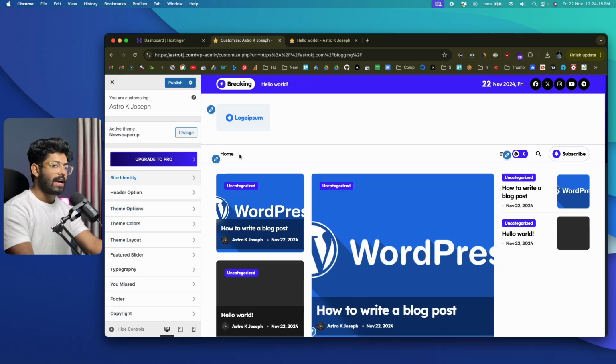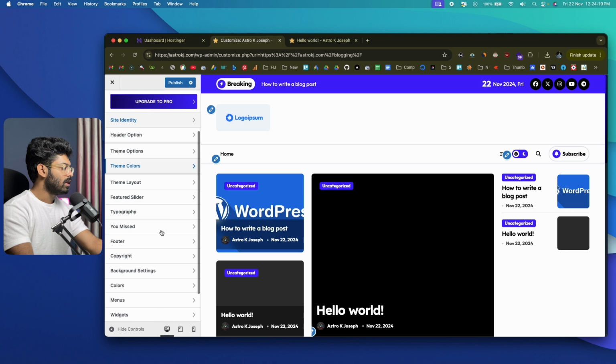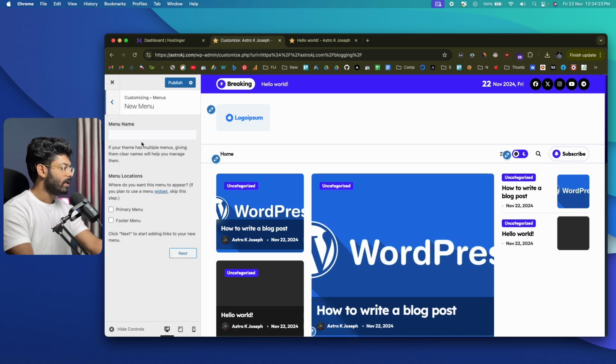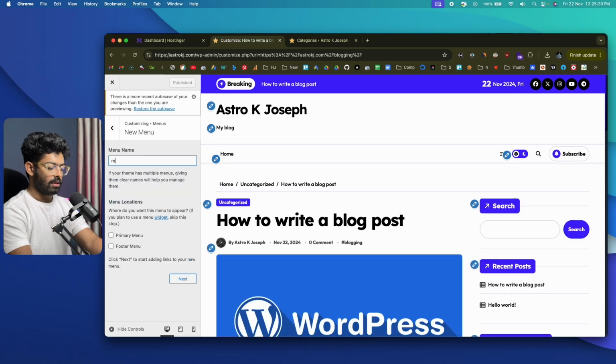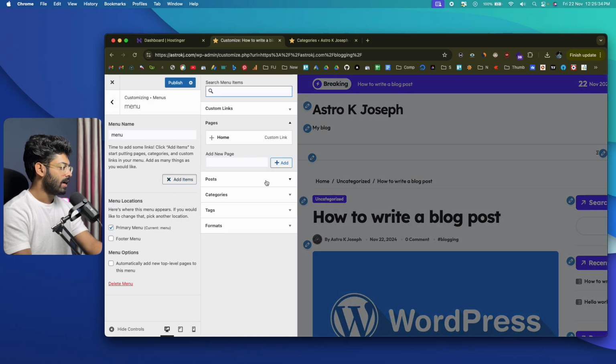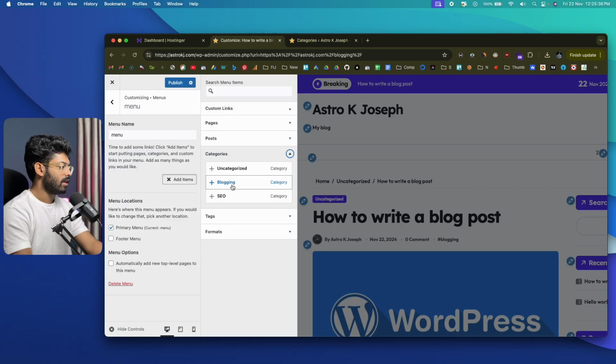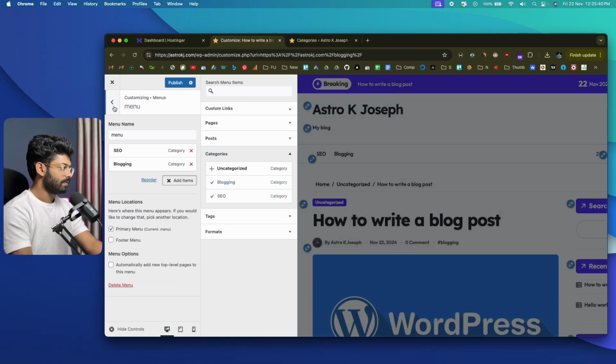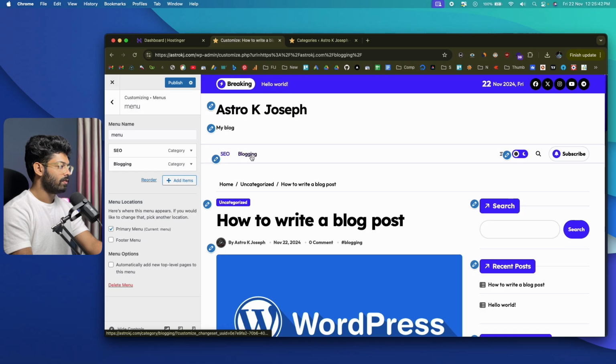For example, we have added a blogging category, right? Now, if you want to add this to the menu, you can simply go ahead and click on this menus option and click on create a new menu. Give your menu a name. Let's put menu, primary, next, add menu and categories, and I'll be able to see all of these. So I'll add both of these, and as you can see, we have both of these menu right here.